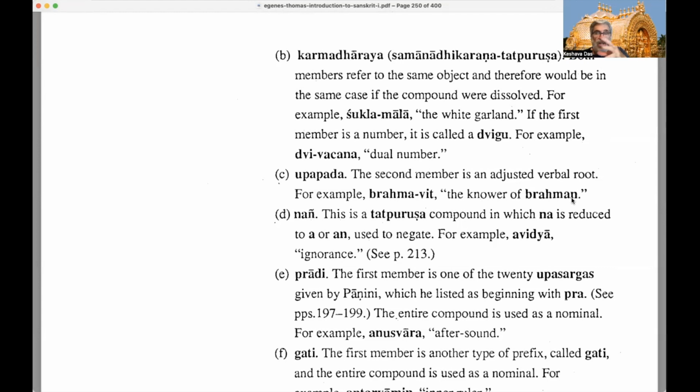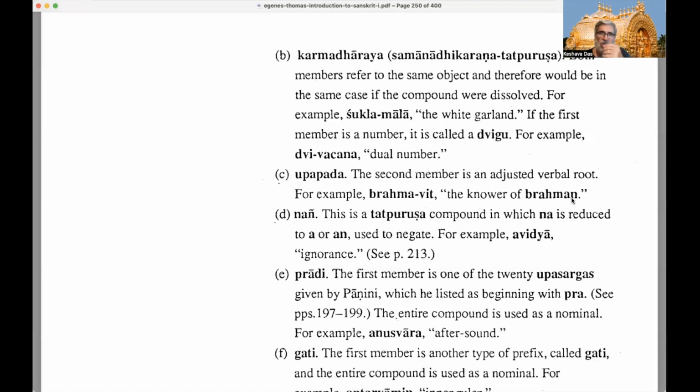As part of our declining and conjugating verbs too, singular, dual, and plural. We talk about, right, in both nominal and verbal endings. So dvivachana means dual number, dual, right? Like bahuvachana means many. And ekavachana means one, right? Singular. Okay, so in each case, eka means one, dvi means two, bahu means many.